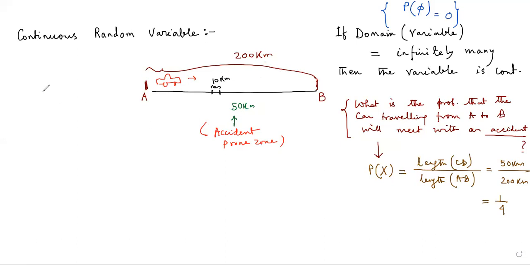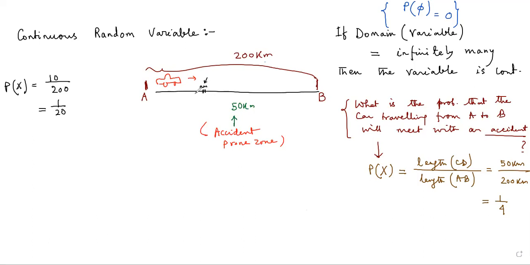The probability of X will then be 10 kilometers by 200 kilometers, that is 1/20. So probability is actually decreasing. Now I'm considering the stretch of the road AB once again, and suppose the accident prone zone is this.